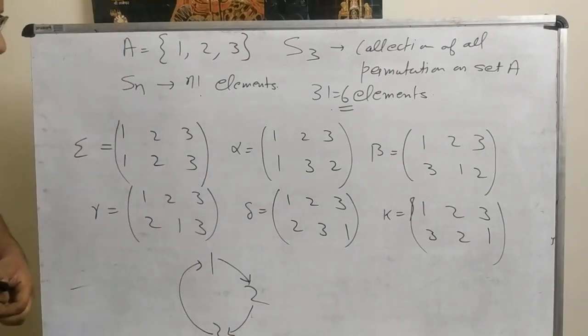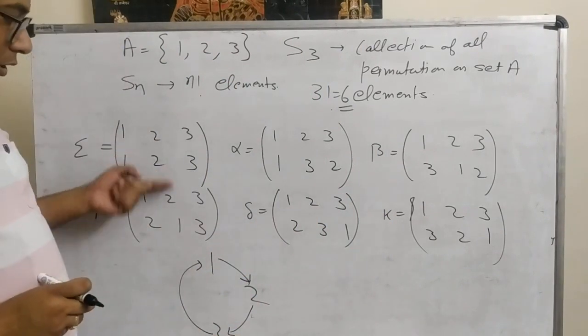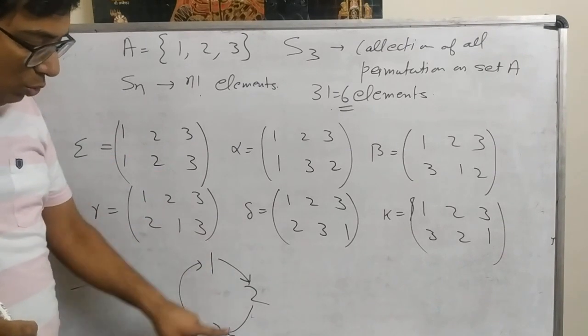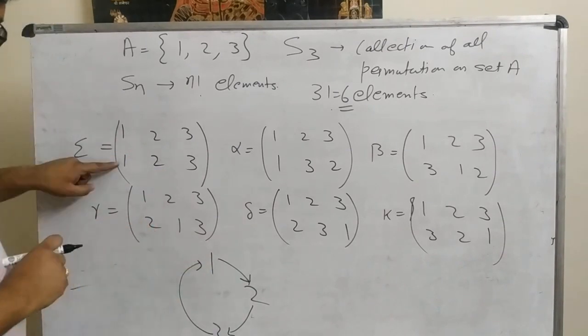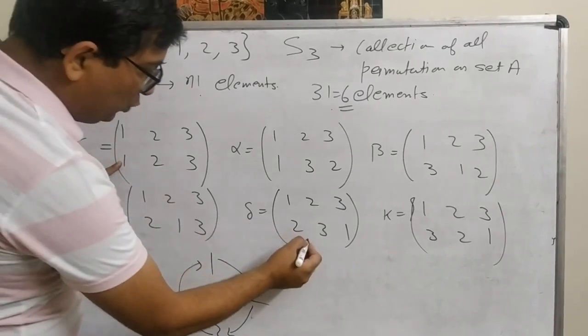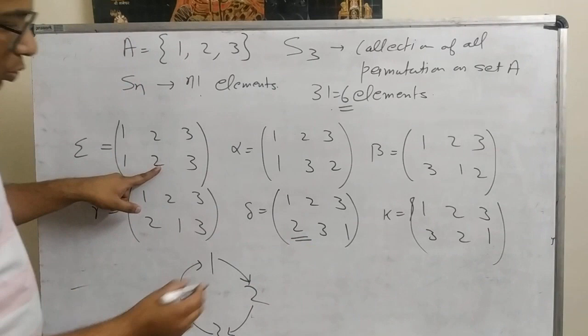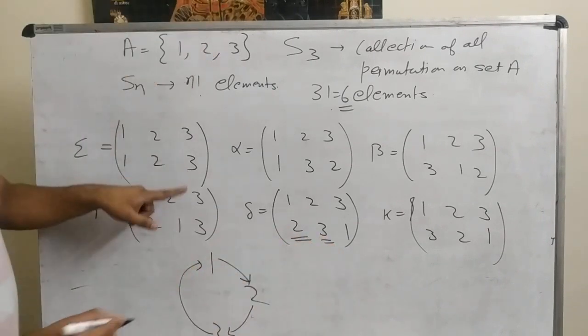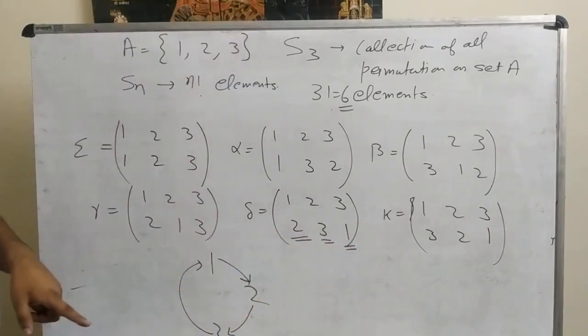So this is the first element. Now 1 to 2, 2 to 3, 3 to 1. So the next element will be 1 to 2, 2 to 3 and 3 to 1. So we get the first element.